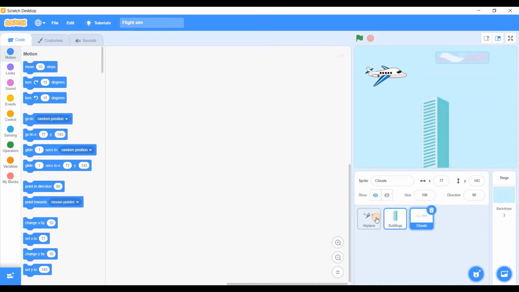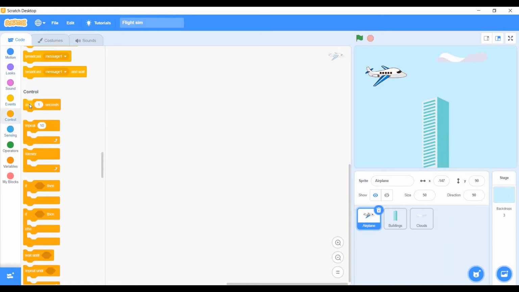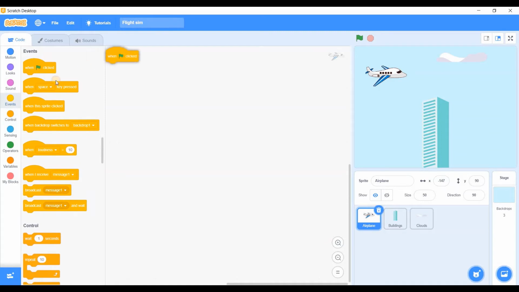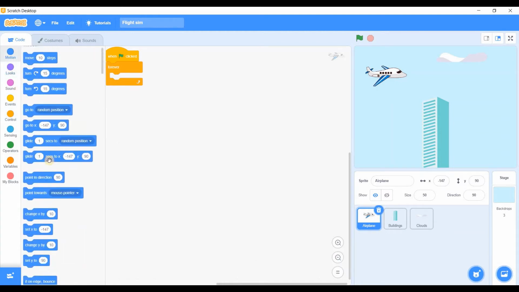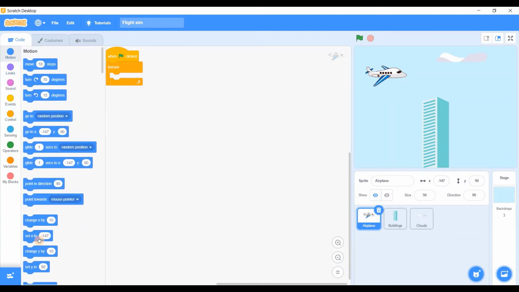So first thing we need to do is add gravity. So to simulate gravity, what I will do is select events, when this clicked, forever, motion, change x by 1. Oh no, it was y. Let me position it perfectly. Yes, it is positioned. Motion, go here and change y by 1.